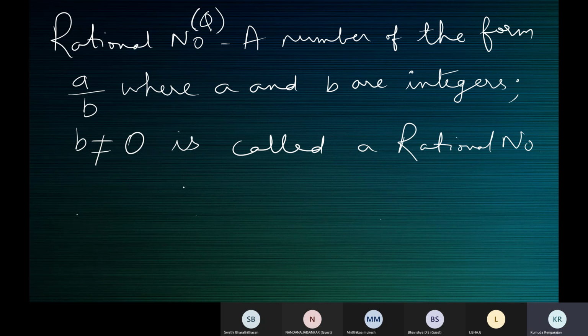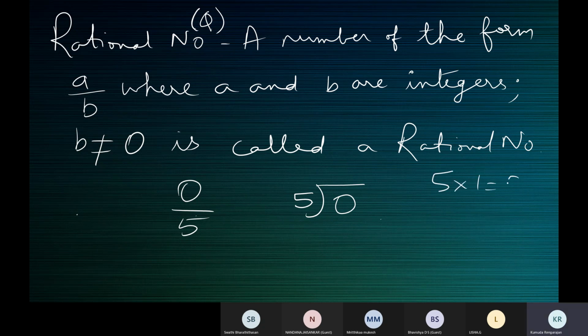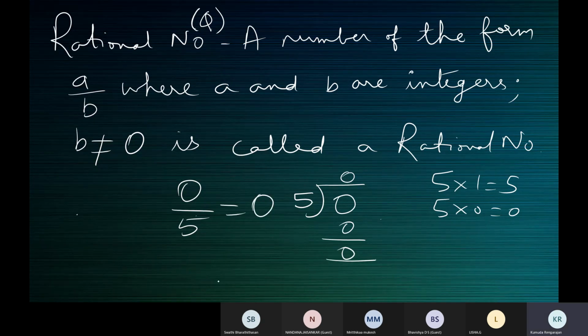So now when we want to find 0 by 5, that is when the numerator is 0. The denominator is 5, so that comes out here as a divisor. 5 ones are 5. 5 zeros are 0. Finished. 0 is the remainder now. So 0 by 5 is 0.